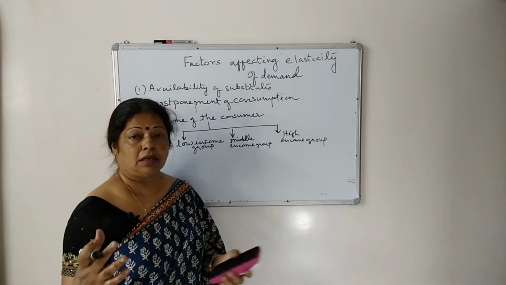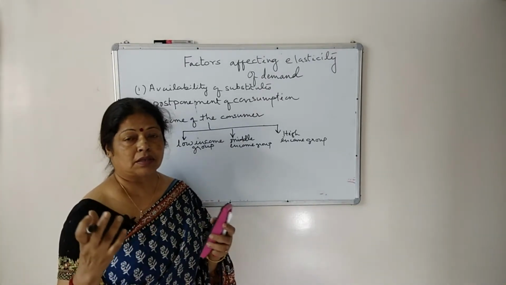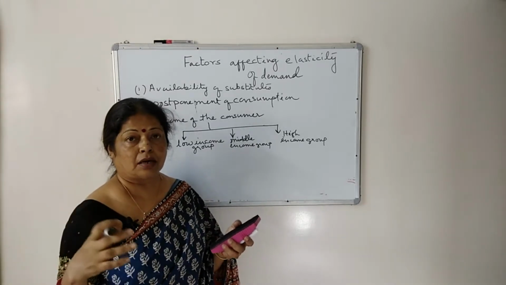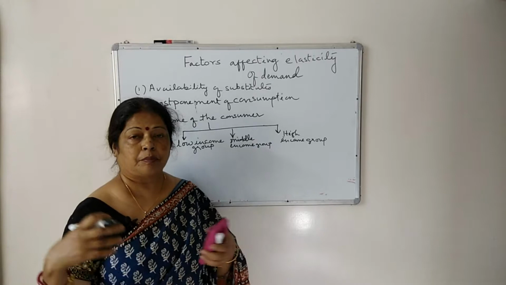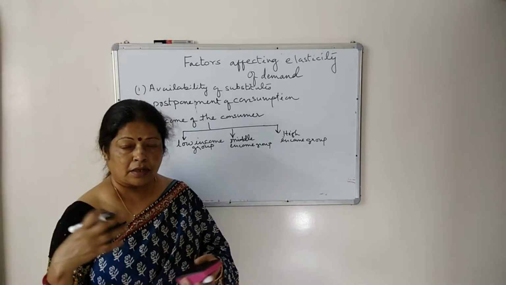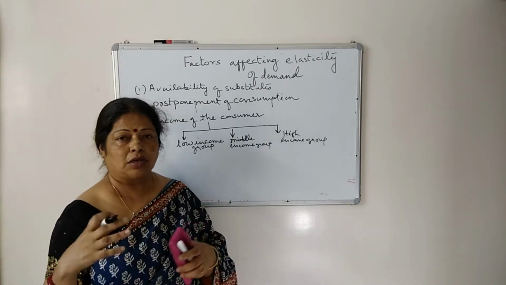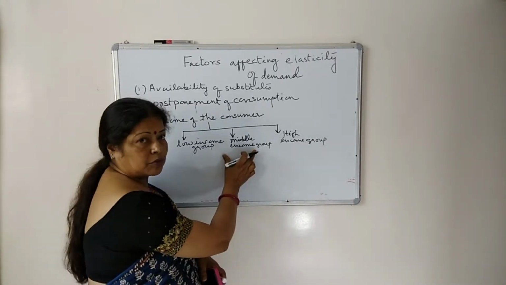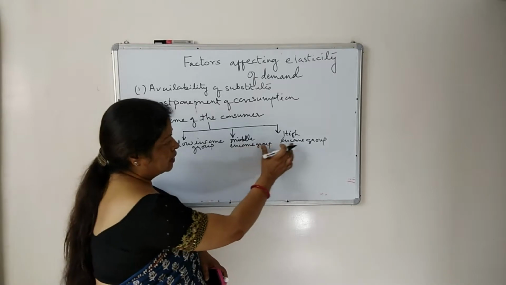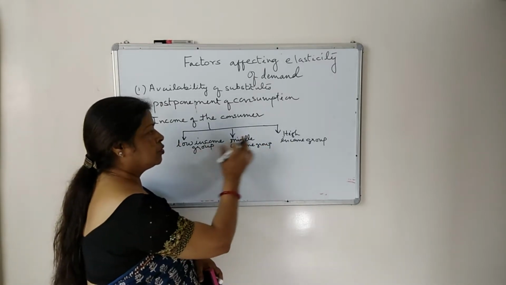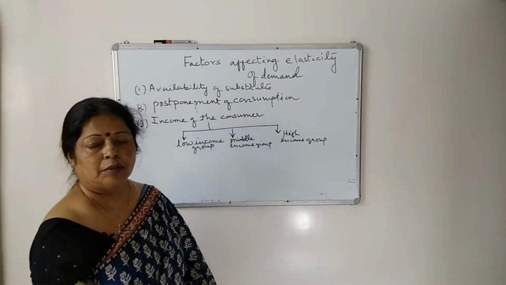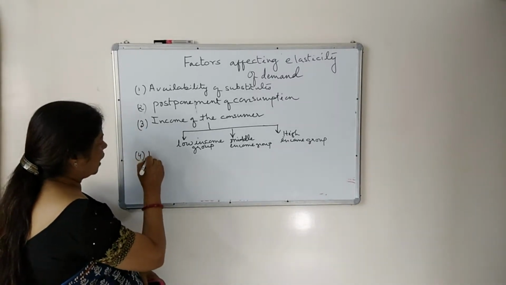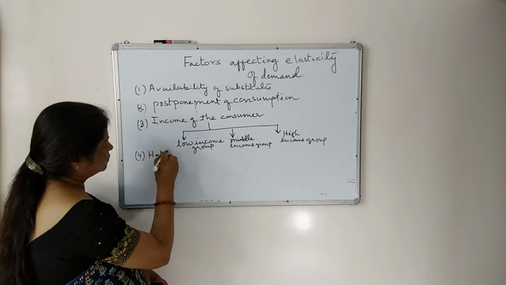कोई भी चीज खरीदने के पहले हम ऑप्शंस देखते हैं कि कहाँ क्या ऑफर है, किस मार्केट में क्या रेट चल रहा है, हम दोस्तों से पूछते हैं, अपने रिलेटिव से पूछते हैं, देन वी डिसाइड that okay, we want to buy this commodity. So in case of middle income group, demand is elastic, and in case of low income group or high income group, demand is inelastic in nature. Fourth is habit of the consumer.